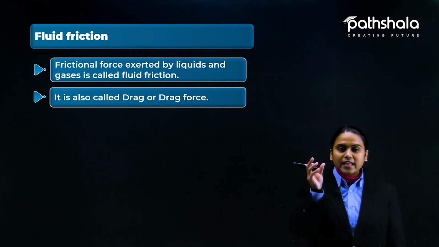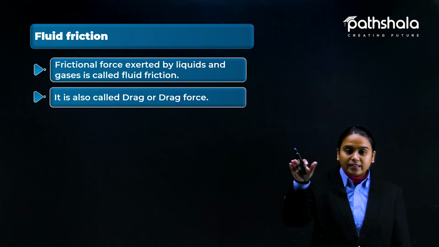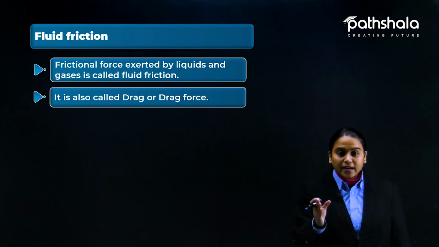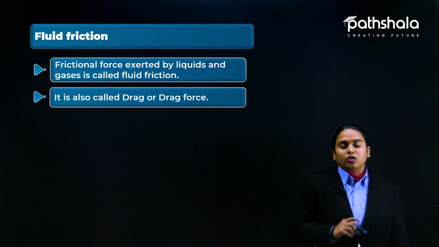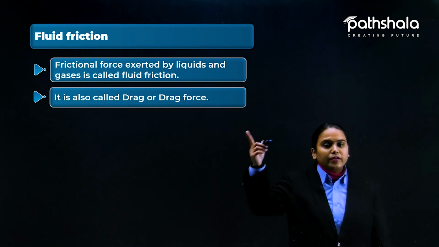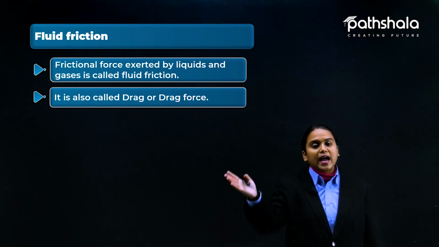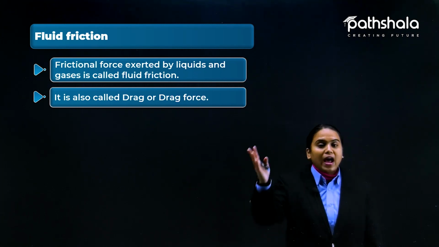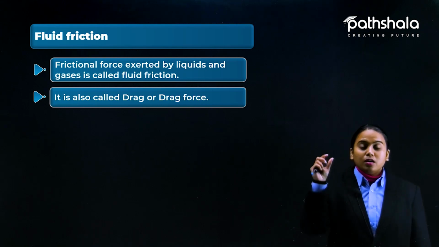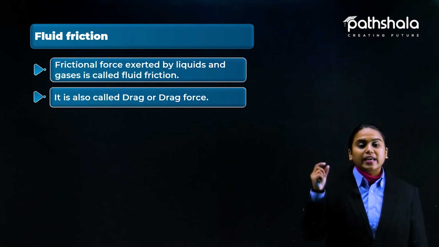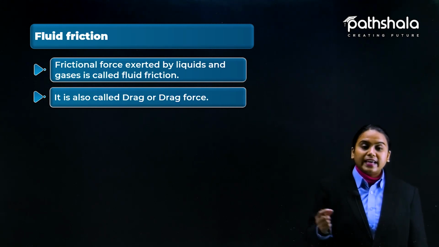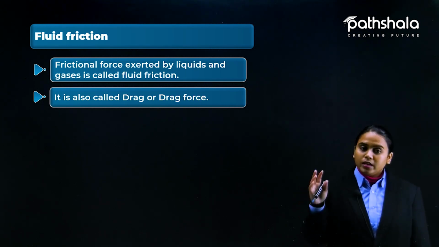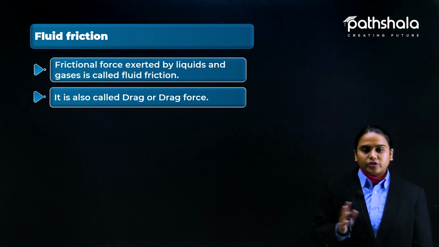We use the word slide for something sliding over a solid, but in case of fluid we use the term dragging. So consider slide and drag together, but drag is the term used in case of fluid friction, and sliding should be used in case of normal friction, that is solid friction.